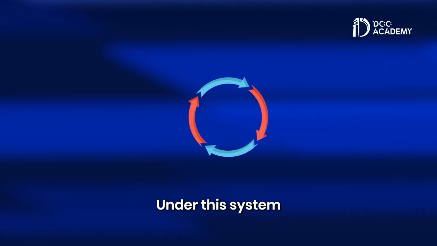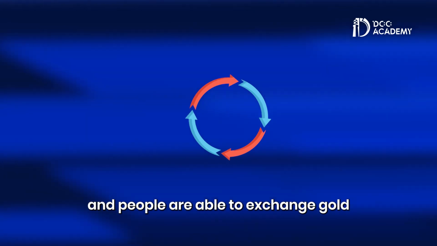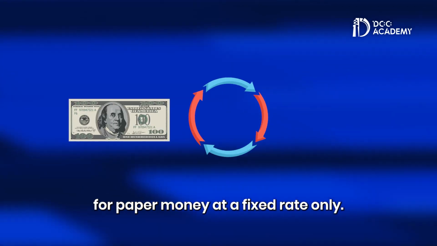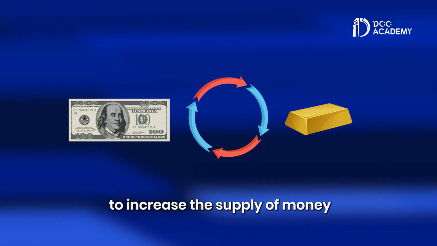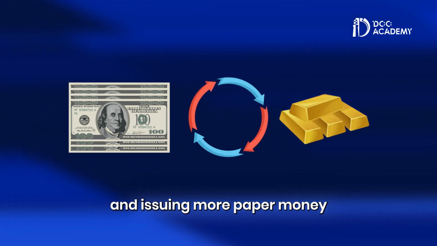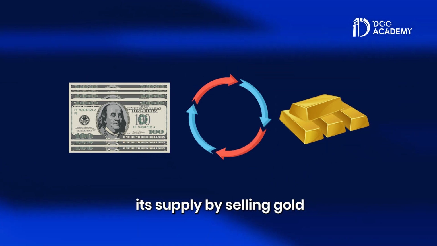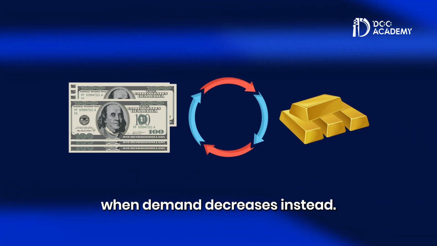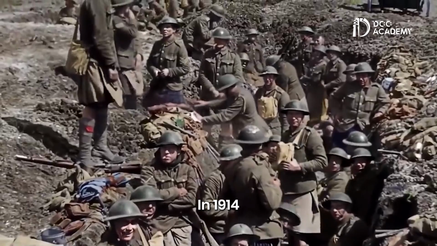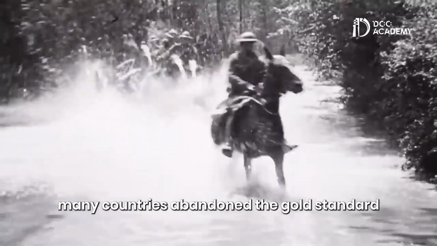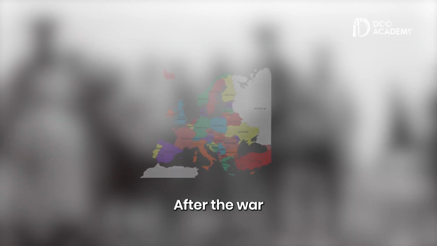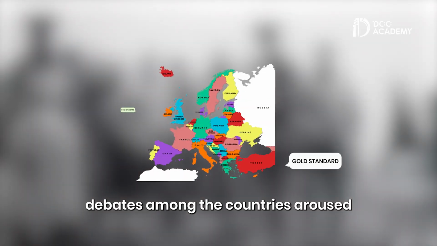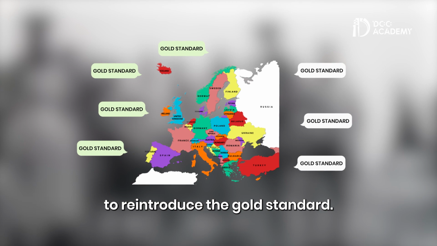Under this system, the price of gold was fixed, and people were able to exchange gold for paper money at a fixed rate only. Central banks could increase the supply of money by buying more gold and issuing more paper money when demand rose, or reduce its supply by selling gold when demand decreased. In 1914, many countries abandoned the gold standard during World War I to support defense operations financially. After the war, debates among the countries arose to reintroduce the gold standard.